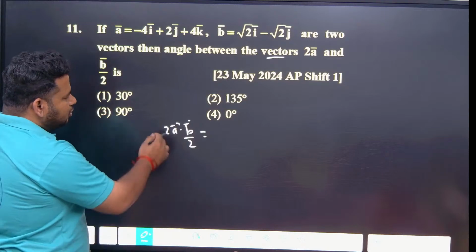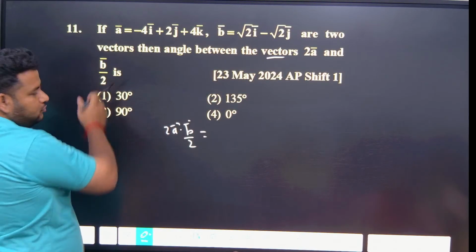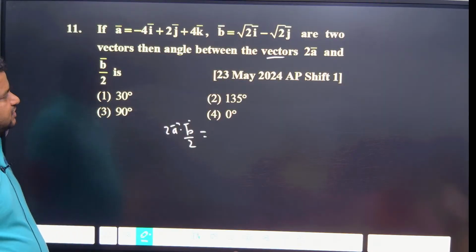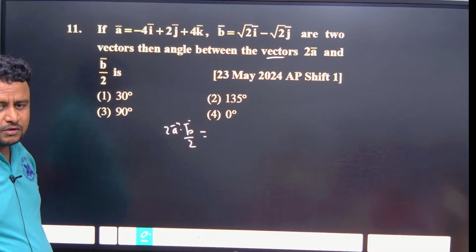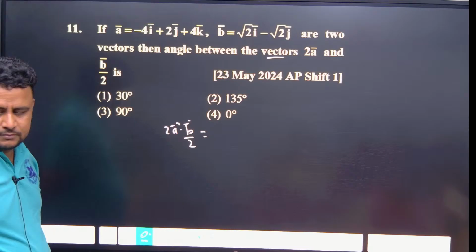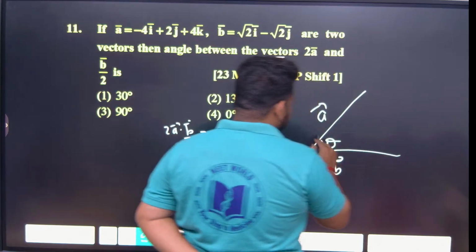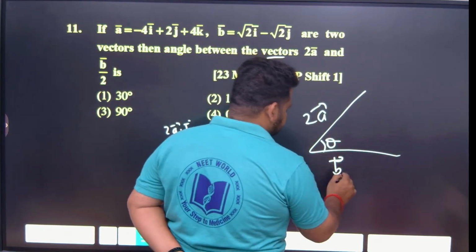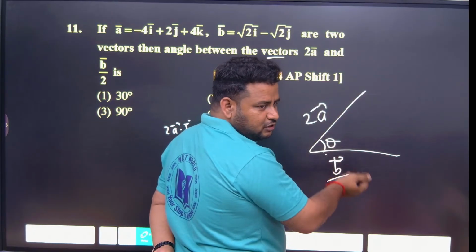Why do we have to do all this? Even if it is 2A and B by 2, what are you changing? Only the magnitude you are changing, but the angle will remain the same. See here, if this is vector A, if this is vector B, if this is theta, whatever you do with this 2A and B by 2, the angle will not change.